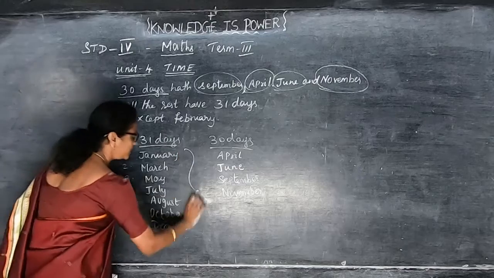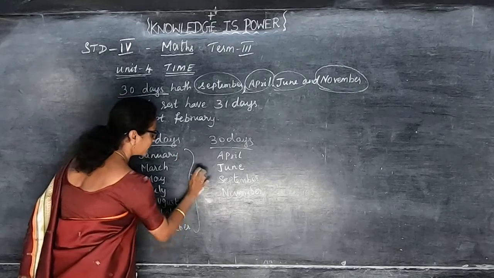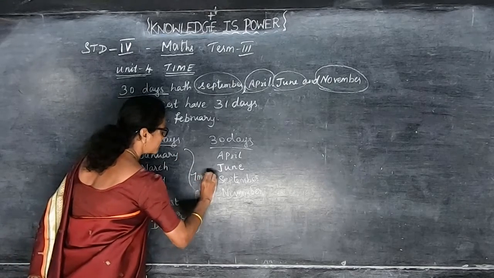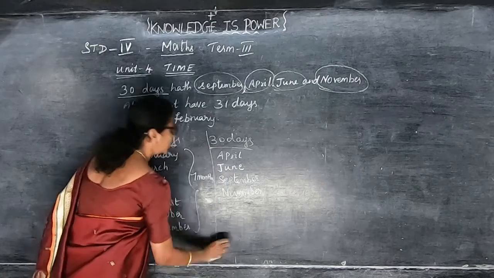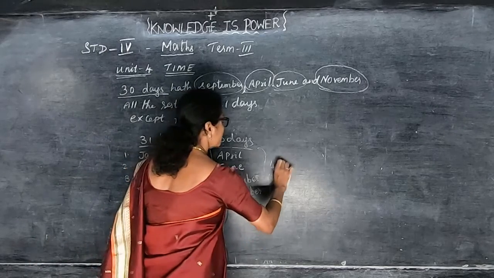So 7 months have 31 days. 7 months, okay, and 30 days are 4 months.